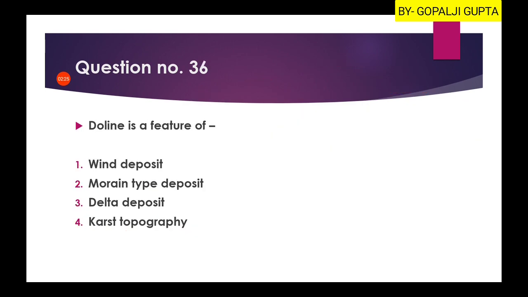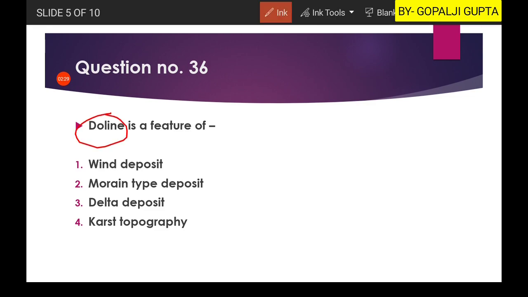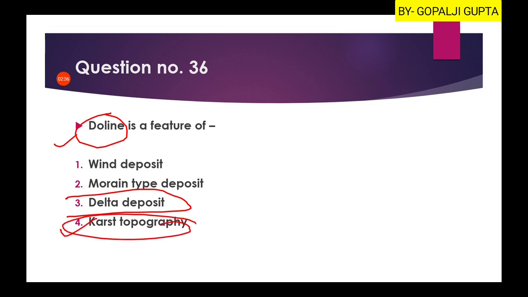Next question is, dolines is a feature of. So dolines is a feature of karst topography. We have already discussed this in the previous video, so there is no need for any explanation. So here the fourth option is our right answer.